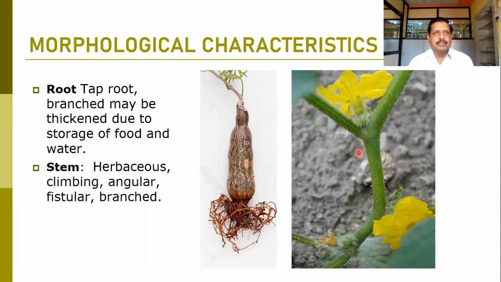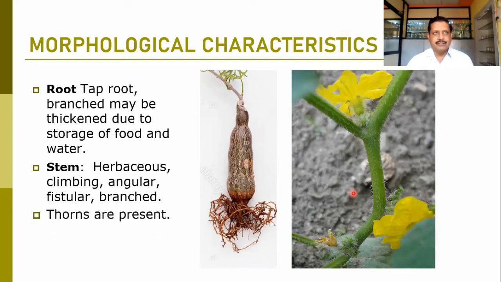It is mostly a pentangular or angular stem. They are herbaceous because the annual habit is there, mostly climbers with an angular stem. Most of the time a central pith can be observed, and that's why it may become fistular. They are mostly branched, and most of the time these branches are spinescent in nature, where you can find stiff hairs which are spinescent in habit.